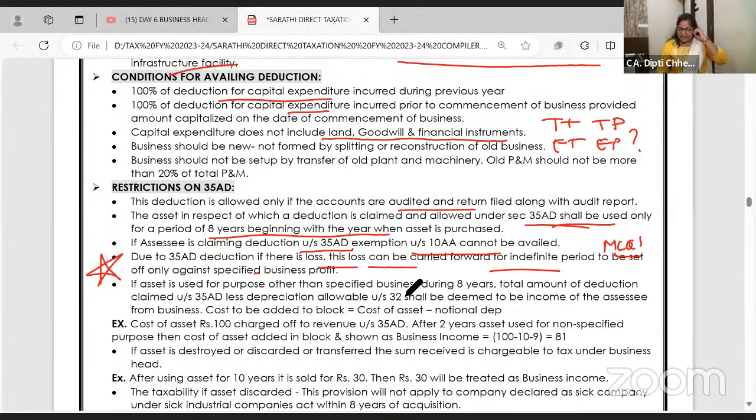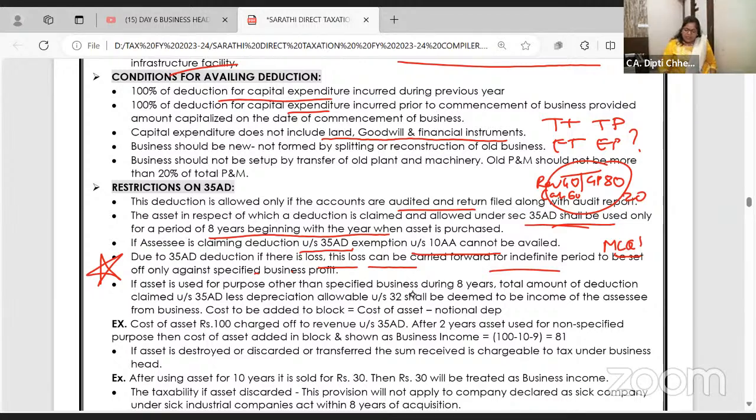What is 35AD saying? See, my GP was 80. My revenue expense is 40. My capital expense is 60. Now capital expense is allowed. So obviously there's a loss of 20.